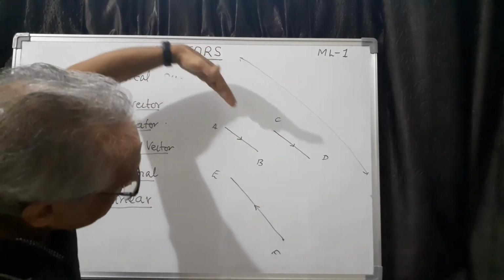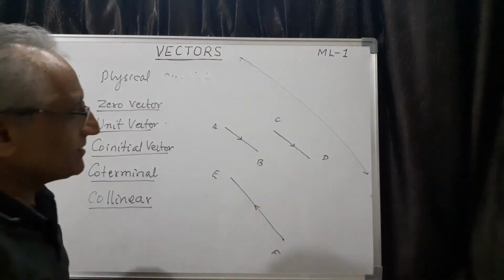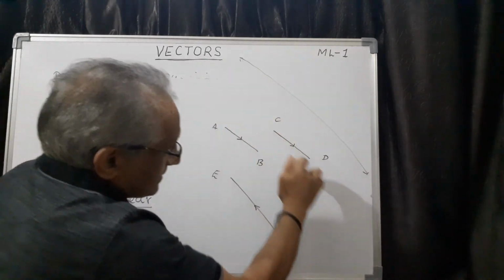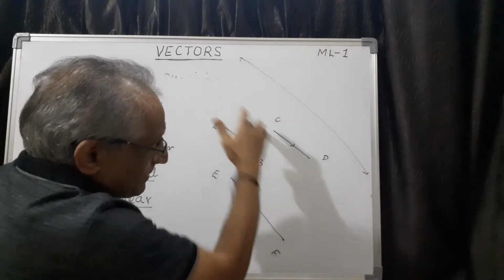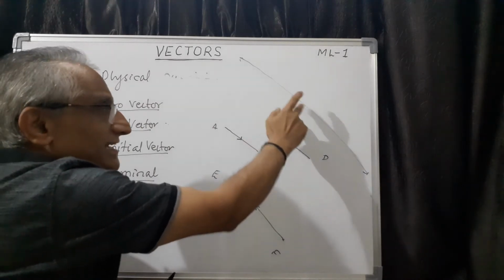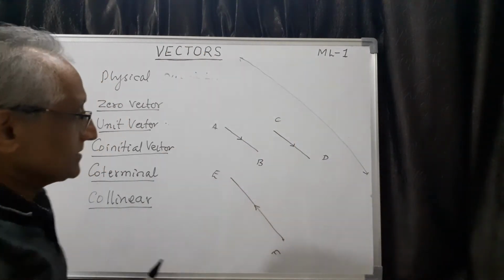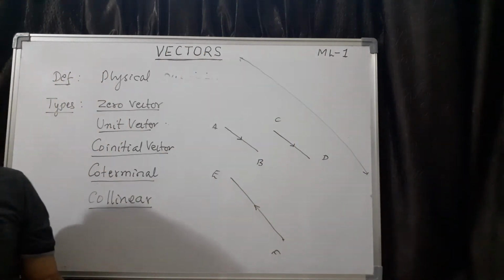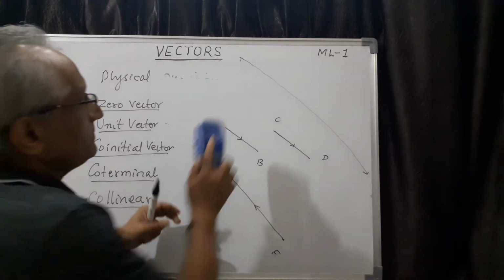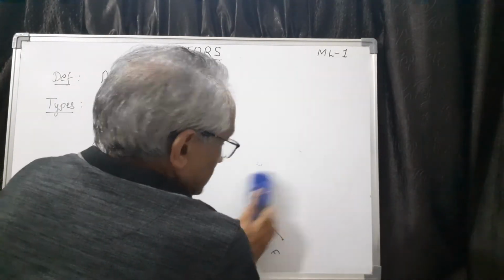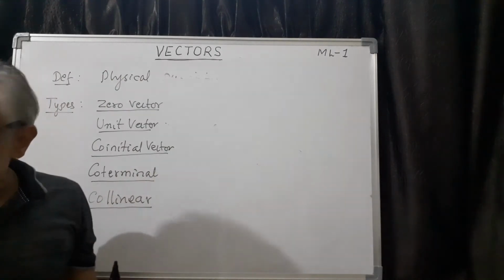Instead of this, any other line parallel to this also okay, because if you take another line, all these three will be parallel to that line also. So therefore this line is just a reference line. So this is the idea of collinear vector. Then you should not confuse with collinear point.